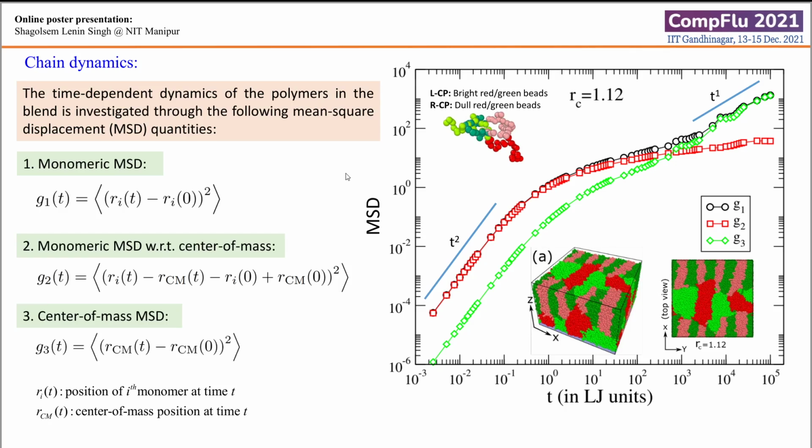On the right, what you see is a figure of MSD showing the G1, G2, G3 as a function of time. As you can see, G1 and G3 approach each other after certain time, and G3 initially increases together with G1 but separates out, and G2 saturates at certain height, and this value of saturation roughly corresponds to the size of the chain.